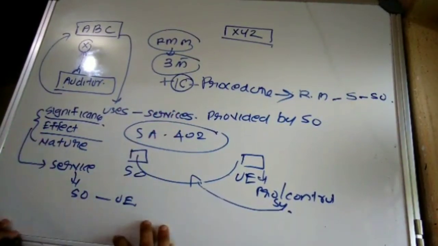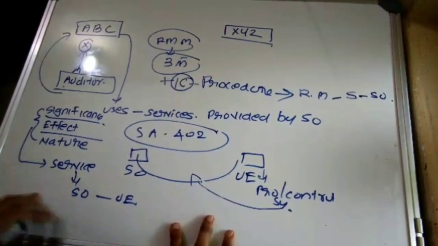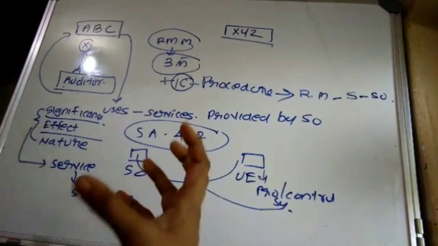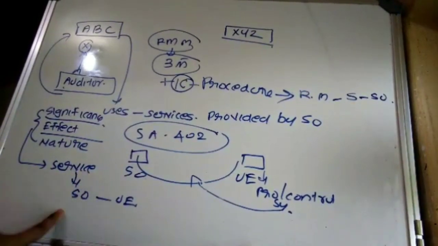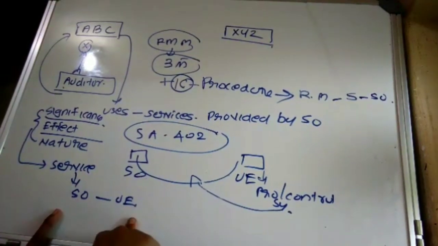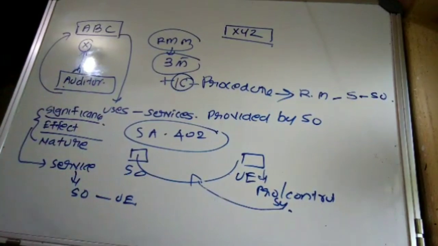The auditor should determine, first of all, which are the services provided by the service organization to the user entity, then whether they are significant to the user entity, and what is the effect of those services on the user entity.